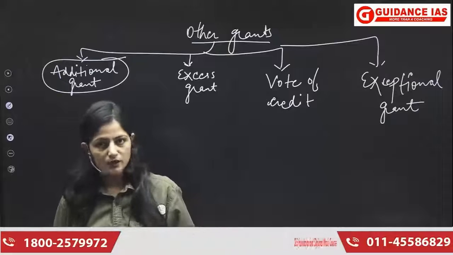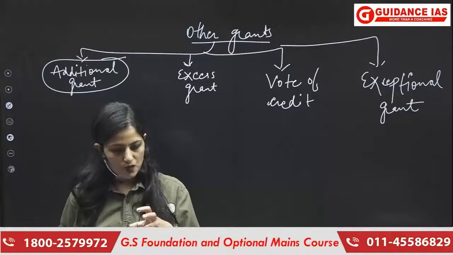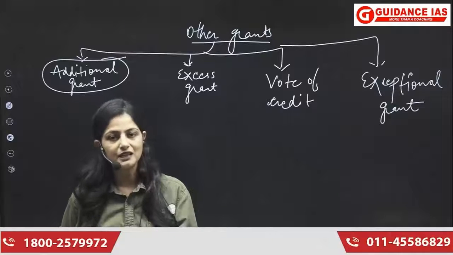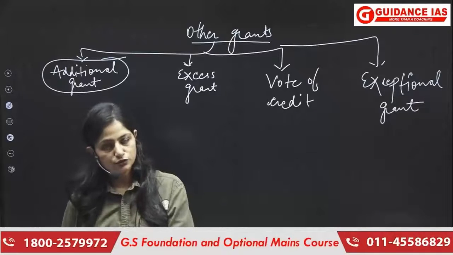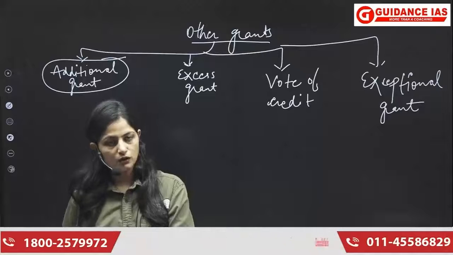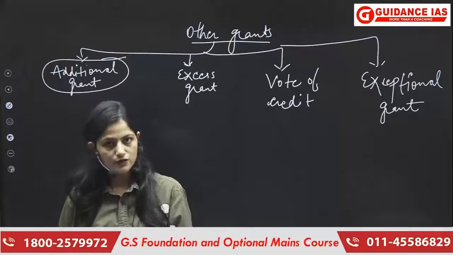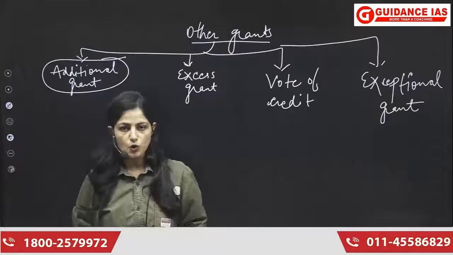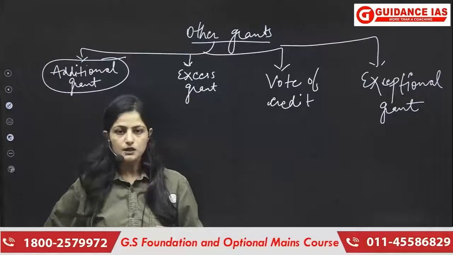Now we need extra money for that. Whatever we have decided to spend in that particular month, we would be needing extra money because of those unforeseen demands or circumstances, for example somebody's accident. So we need more money for that.